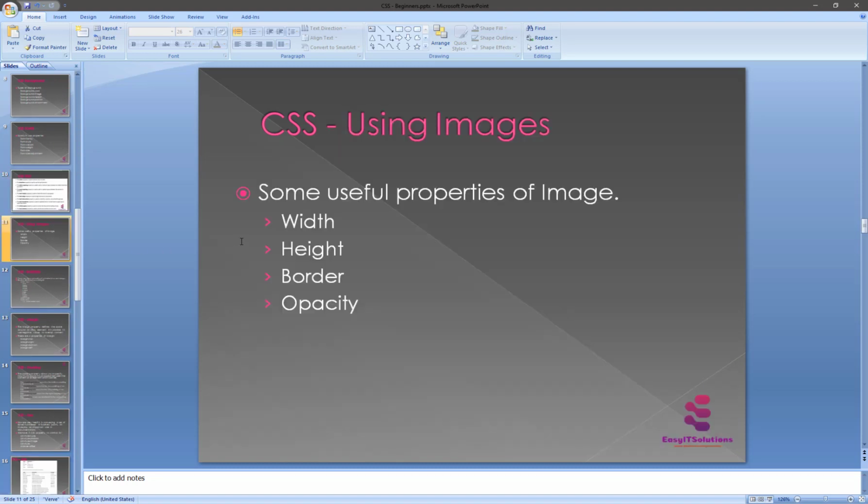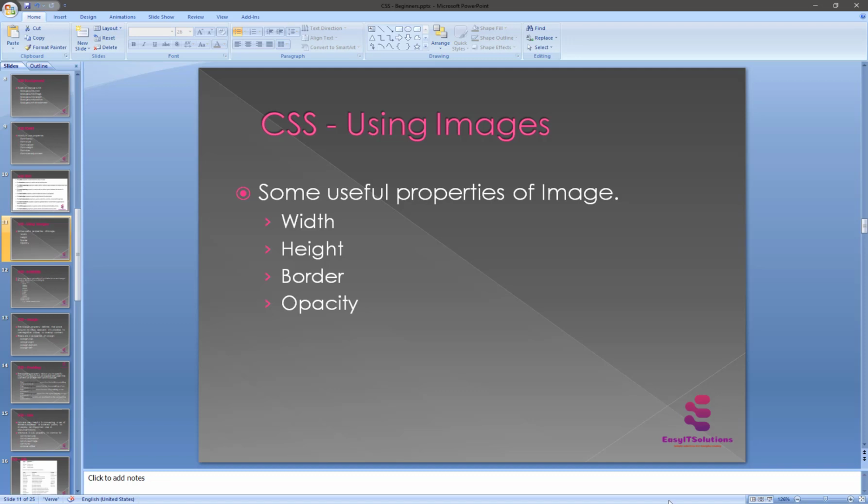The next slide is about using an image. Inside CSS, images play an important role in any web page. Though it is not recommended to include a lot of images in your web pages, it is still important to use good images whenever required. CSS controls image display. Some useful image properties are width, height, border, and opacity. That's really very important.